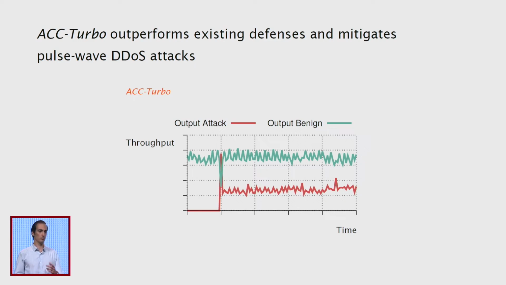I would like to share with you just 2 quick observations. The first one is that since we deprioritize attack traffic and not just drop it, if the attack traffic turned out to be a false positive, we will not be just dropping that, for instance, flash crowd, minimizing the impact on benign traffic in case of misclassification. And the second and most important observation is that we managed to identify and mitigate the attack traffic in less than 1 second, which is 10 times faster than the state-of-the-art. And that's reaction time. That under-second reaction time is exactly what allows us to not only cover traditional network layer DDoS attacks, but be also able to mitigate pulse-wave DDoS attacks.